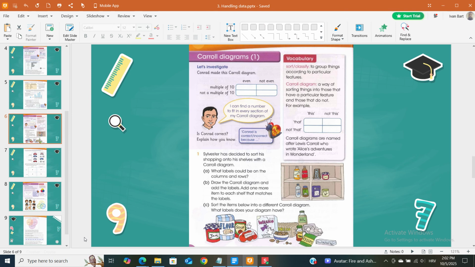C. Sort the items below into a different Carroll diagram. What labels does your diagram have? Items: rice, olives, washing powder, bread, oil, spices, flour, soup, apples, crisps, toothpaste.